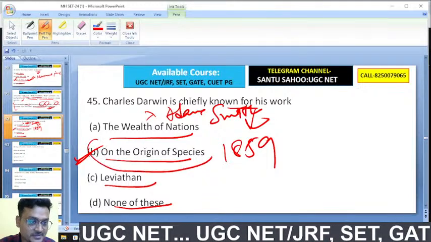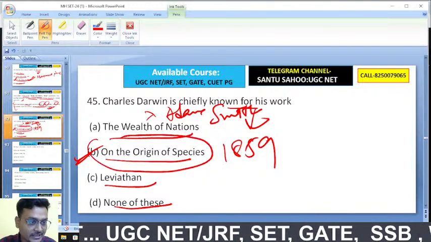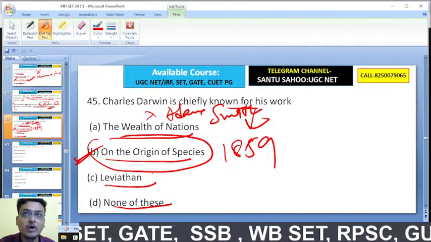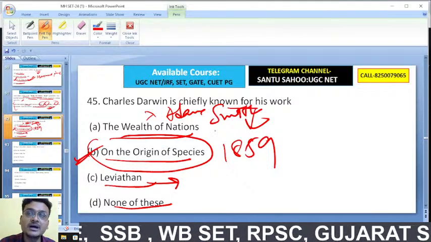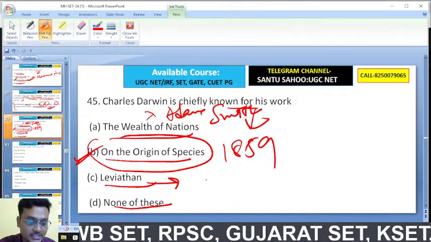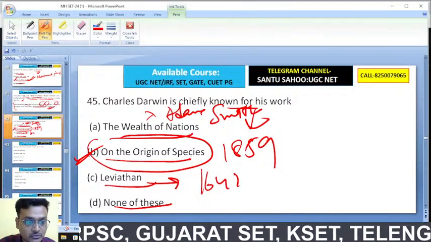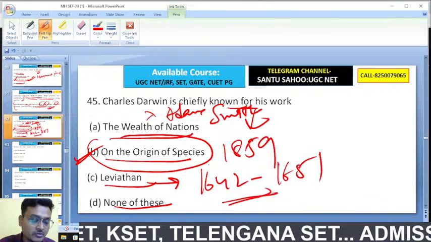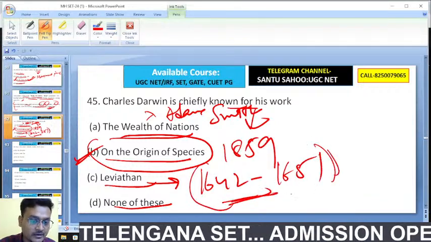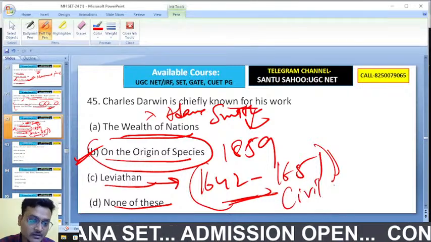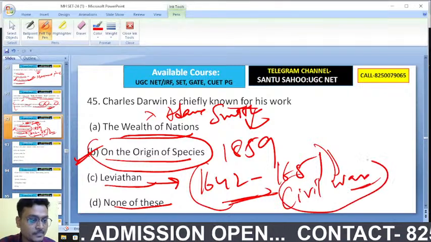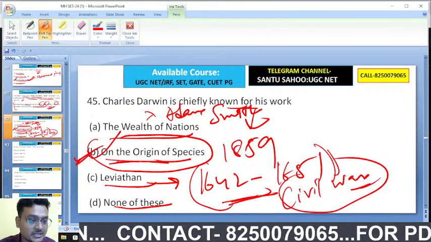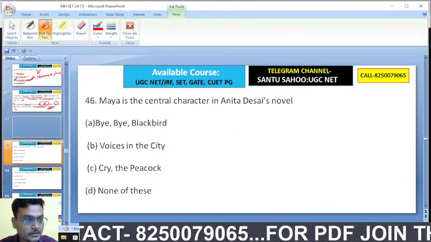So On the Origin of Species is by Charles Darwin, whereas The Wealth of Nations is by Adam Smith, and Leviathan is by Hobbes, which was written during the English Civil War that took place from 1642 to 1651. So here B, the 1859 work On the Origin of Species, is the right answer.